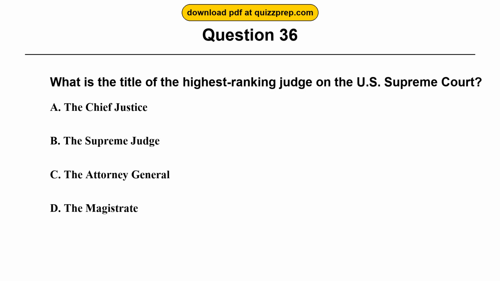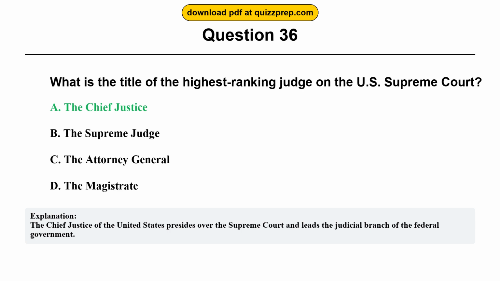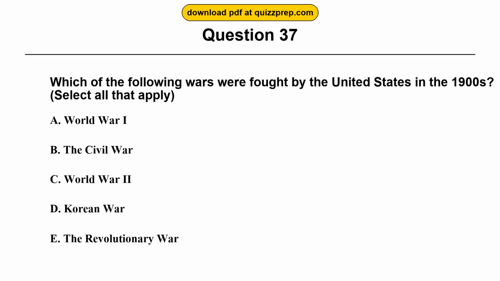Question 36. What is the title of the highest-ranking judge on the U.S. Supreme Court? Option A, the Chief Justice. Option B, the Supreme Judge. Option C, the Attorney General. Option D, the Magistrate. The correct answer is option A, the Chief Justice. The Chief Justice of the United States presides over the Supreme Court and leads the judicial branch of the federal government.